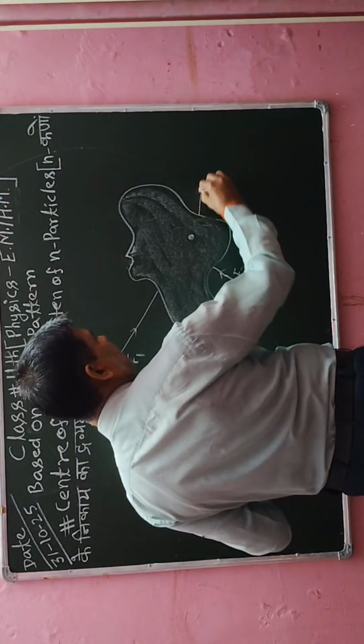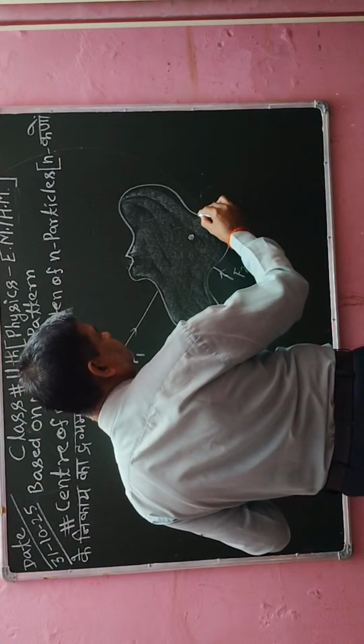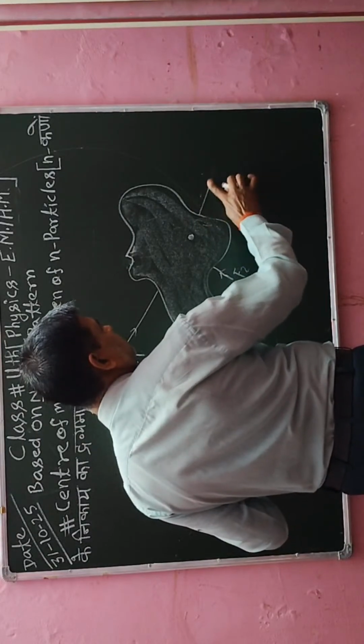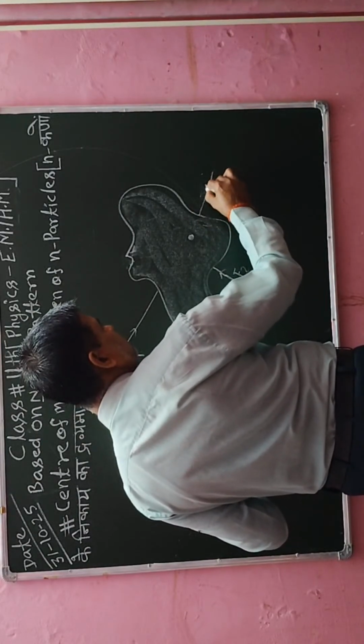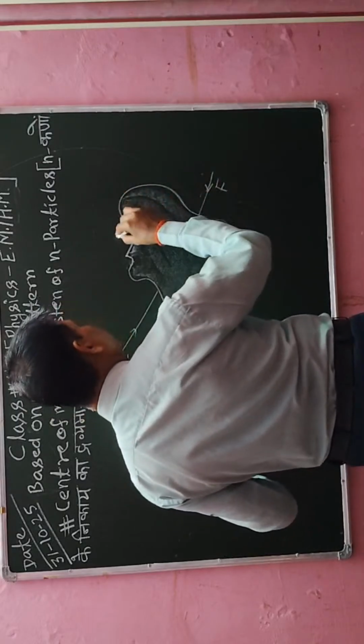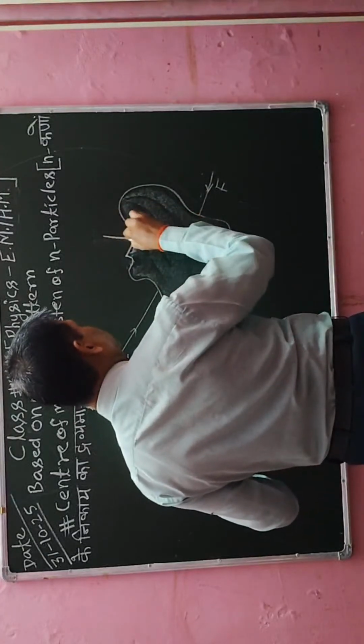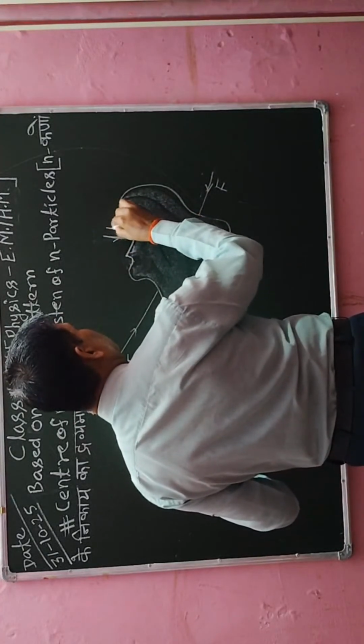Suppose here I am taking another force, that is F3, and so on. I can take another force, that is F4.